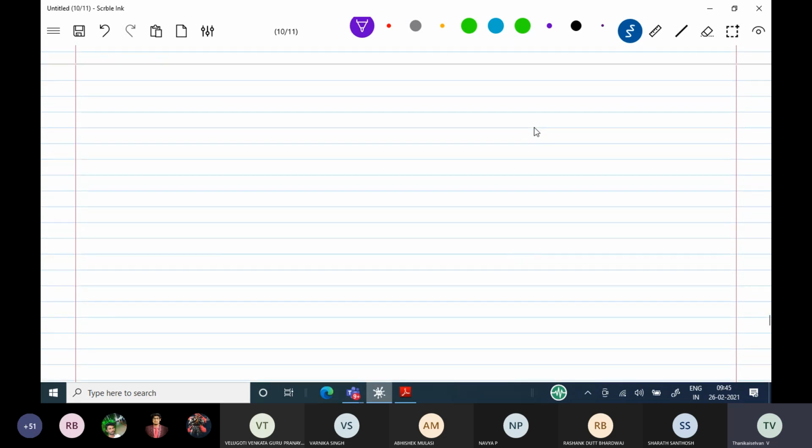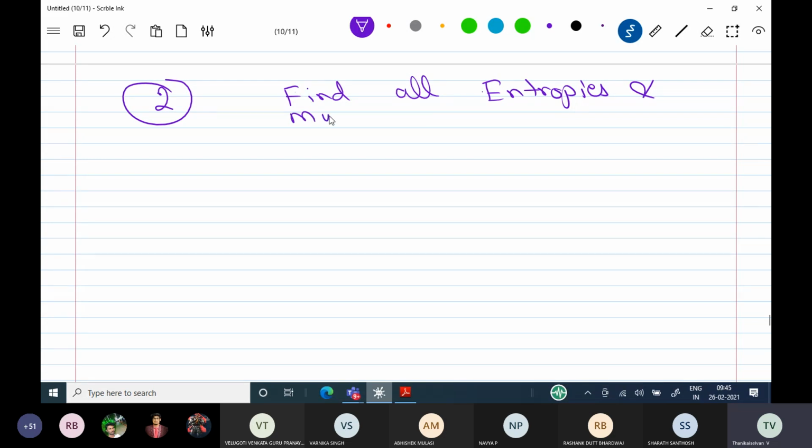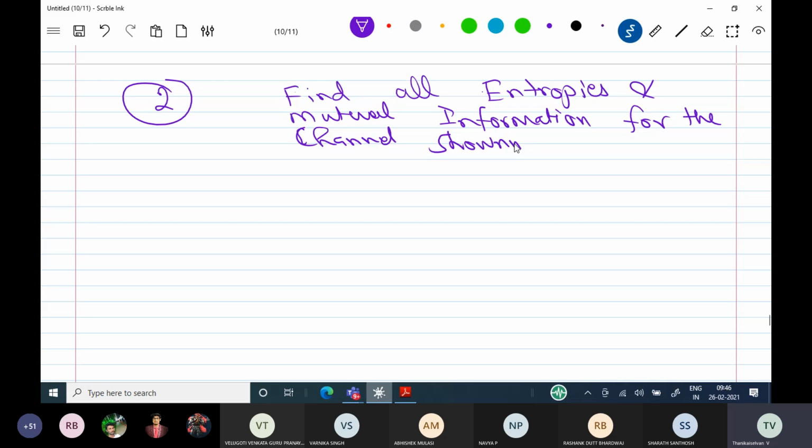Next one, second problem. Another 5 minutes I will be completing. Find all entropies and mutual information for the following channel shown in the figure. So now you see this.